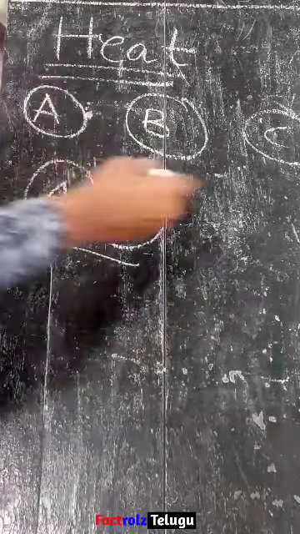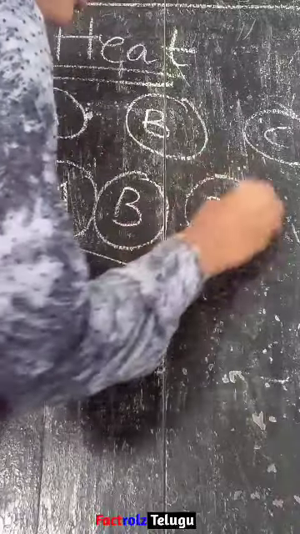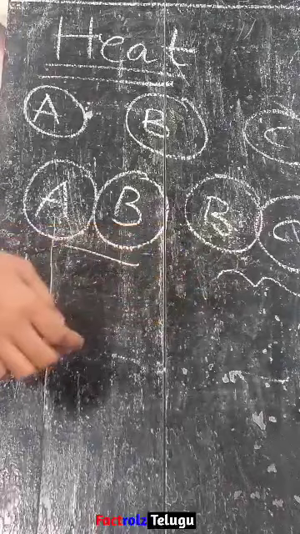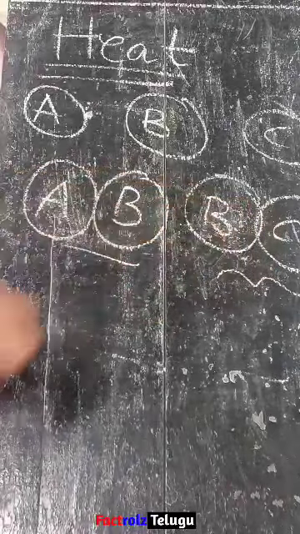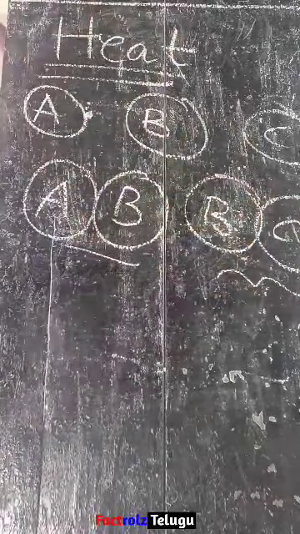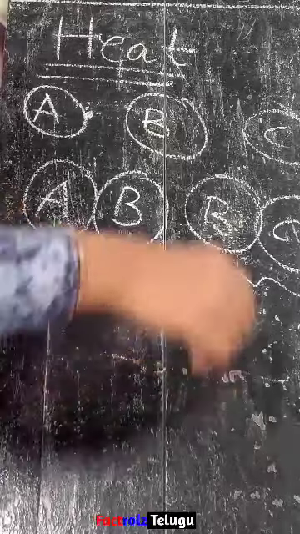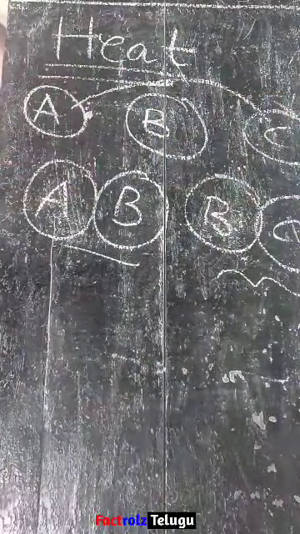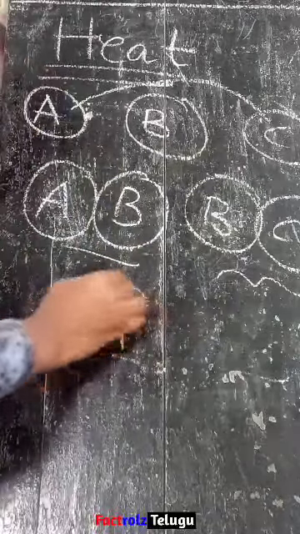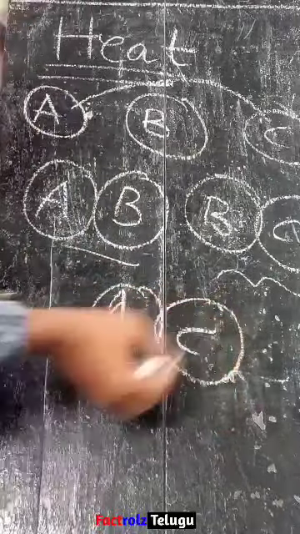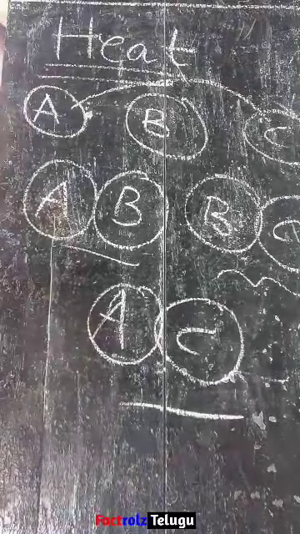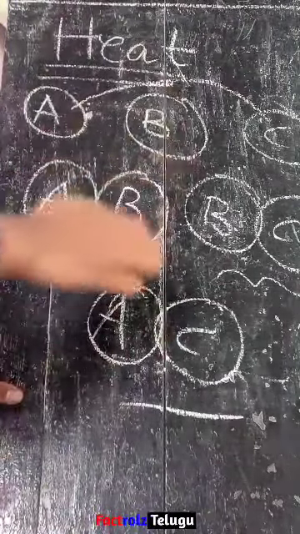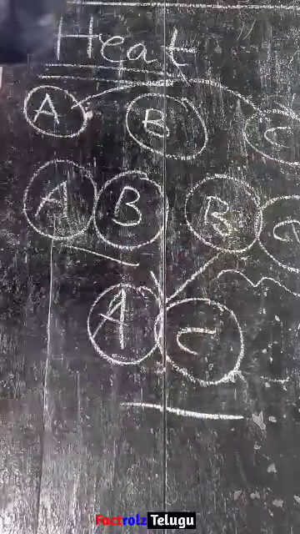Now next, B is also in thermal equilibrium with C. That means these two temperatures are also equal, and these two are in contact and also in thermal equilibrium. Then my question is, are A and C also in thermal equilibrium or not? If you place A in contact with C, will these two also be in thermal equilibrium or not? The answer is yes. A and C will also be in thermal equilibrium.